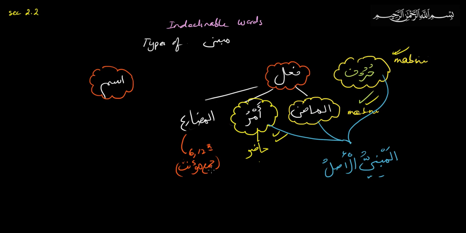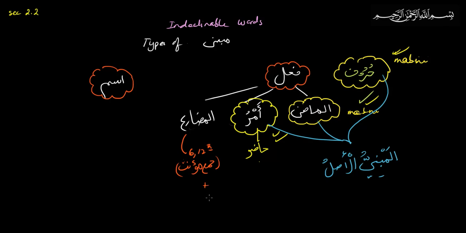For example, yansuru, yansurani, yansuruna, tansuru, tansurani, yansurna, tansuru, tansurani, tansuruna, tansurina, tansurani, tansurna. The yansurna and tansurna, those 6th and 12th, those jam'a mu'annas are mabni.